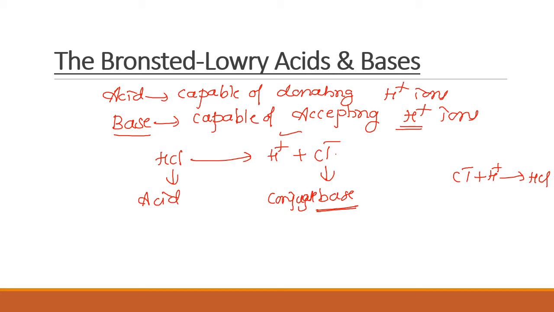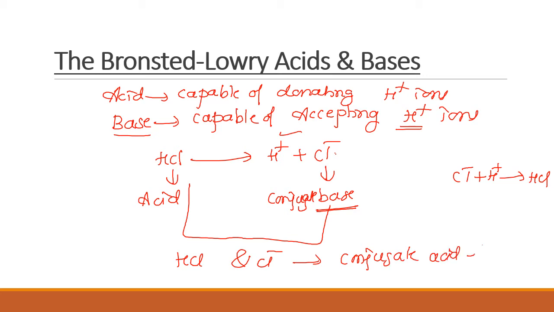So here HCl is a Bronsted-Lowry acid, and Cl minus is its conjugate base. Now this pair, HCl and Cl minus, we can call a conjugate acid-base pair. What is a conjugate acid-base pair? It is a pair of an acid and a base that differ by a proton. There is a difference of one H plus ion. Therefore, we call it a conjugate acid-base pair.